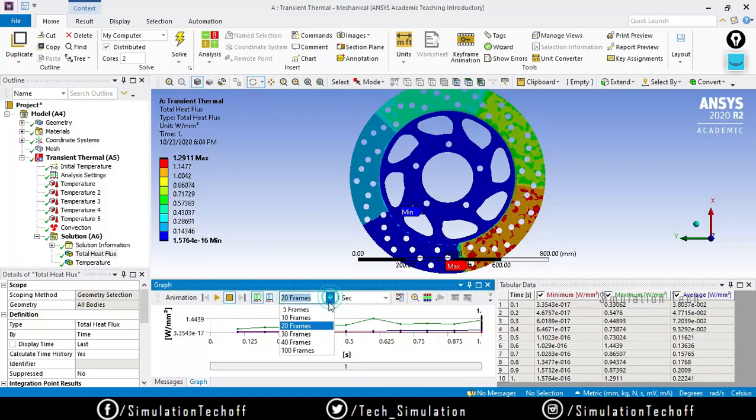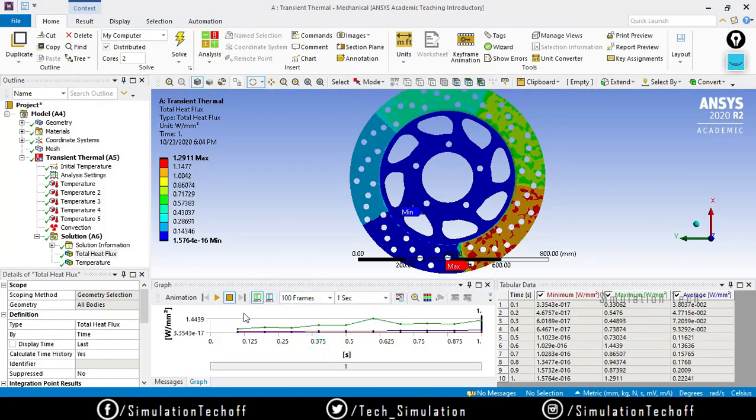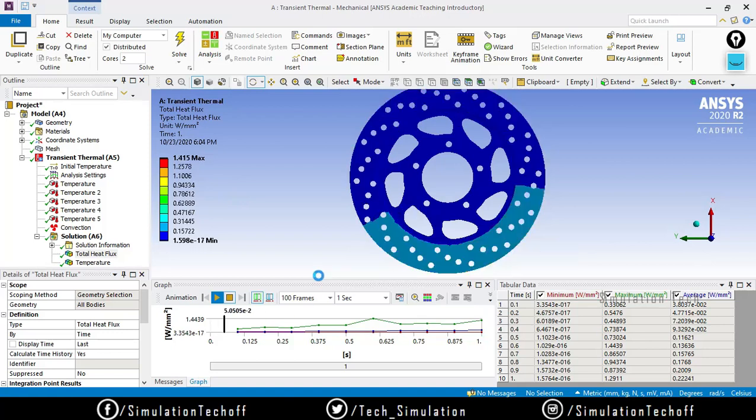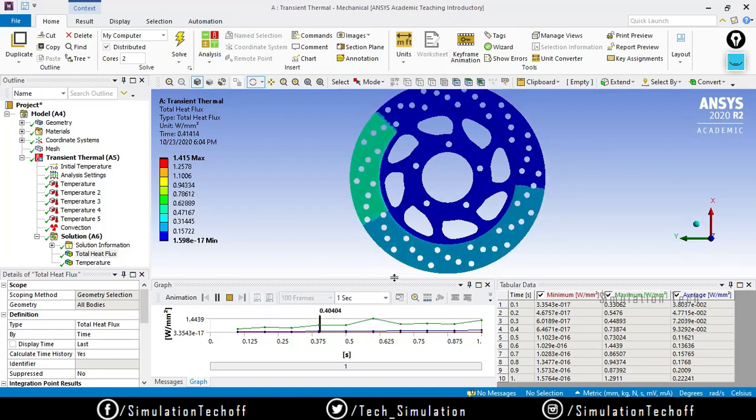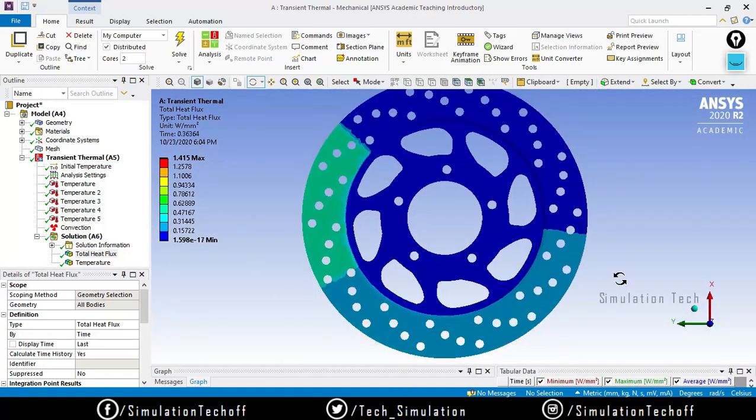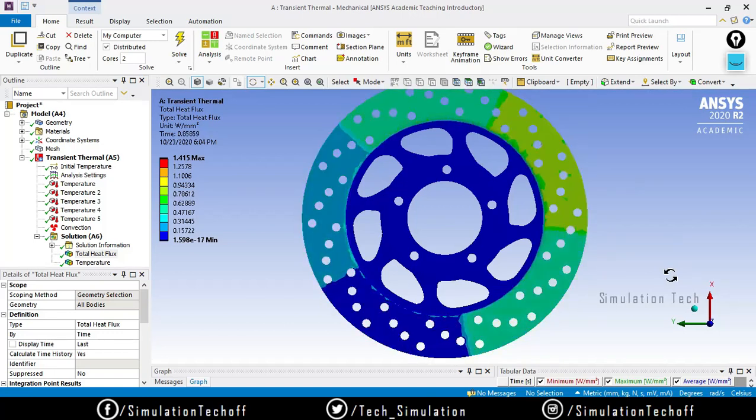You can also increase the frame rate for better animation. You can clearly observe how the heat is propagated throughout the surfaces.